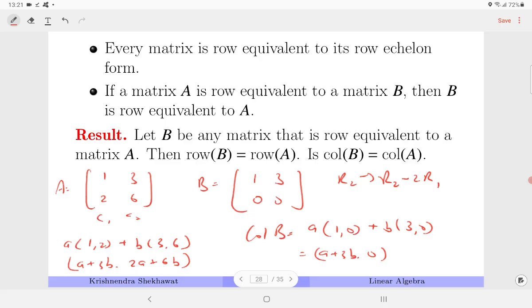So when we are applying the elementary row operations, row A remains equal to row B, but column A may not be equal to column B.